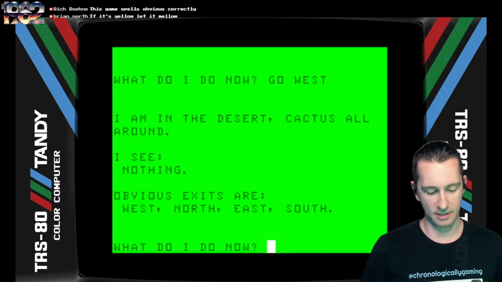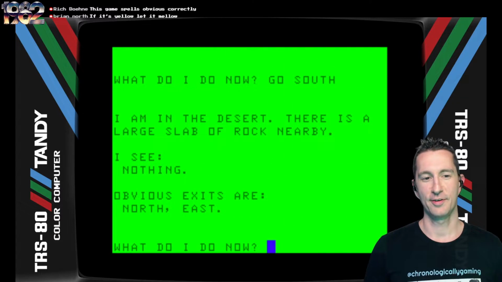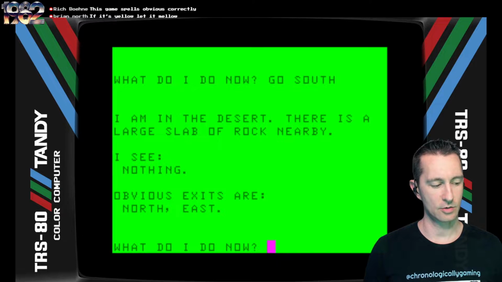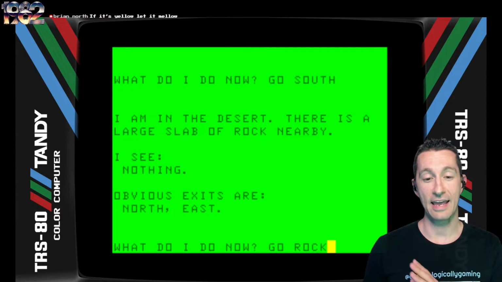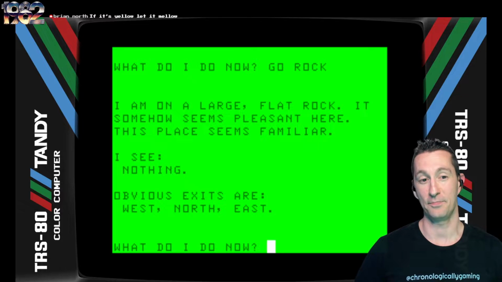All right, so after that, let's head south. I'm in the desert, and there's a large slab of rock nearby. All right, let's go ahead and go rock. I wouldn't have known this myself. We've already played quite a bit of text adventure games here on the show, and this one is very cryptic. As far as puzzles go, this one's up there with some of the really, really cryptic ones we've seen from the United Kingdom.